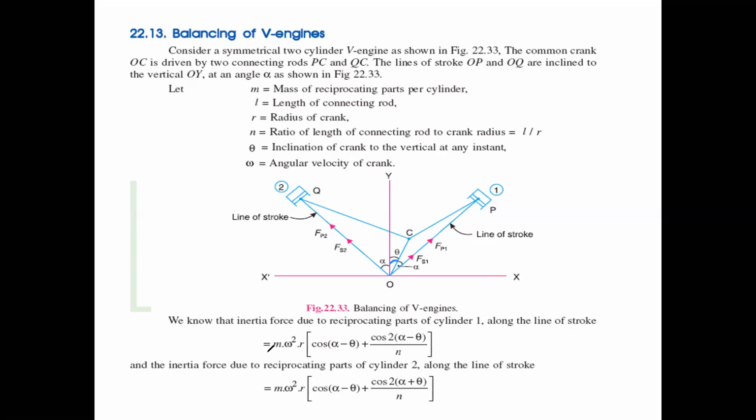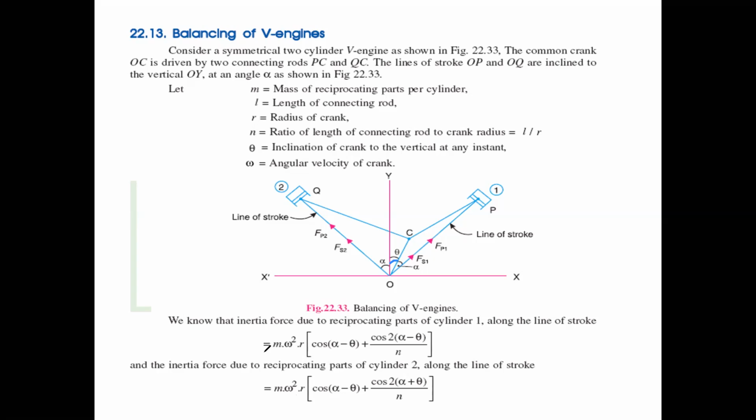All of you remember this particular thing: the inertia force is equal to the resultant force, that is, the unbalanced force. They are nearly equal. That means the inertia force is also represented as m a, and the formula is m omega square r into cos theta plus cos 2 theta by n.